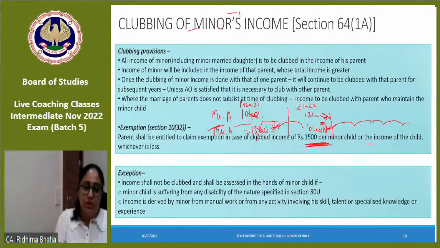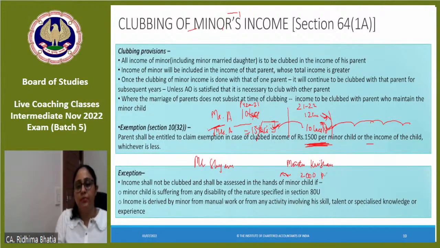An example, suppose Mr. Sham got an FD in the name of his minor son, Master Krishna, and the FD interest earned was 2000 per annum. So what would be the taxable amount after clubbing? Clubbing happens in Mr. Sham's hand: 2000 minus 1500 of exemption, so 500 would be taxable.